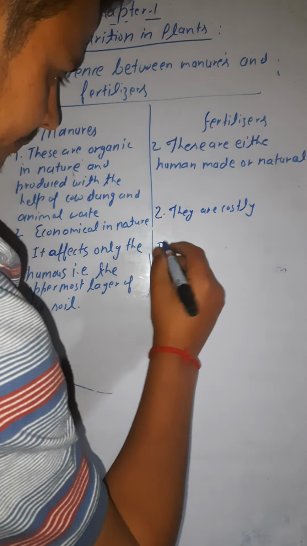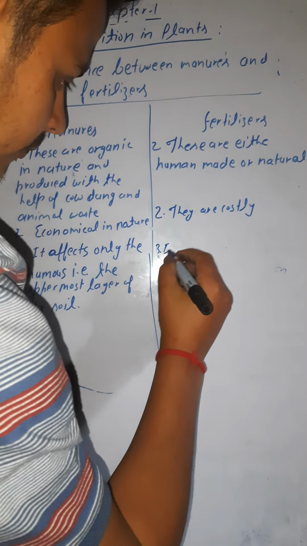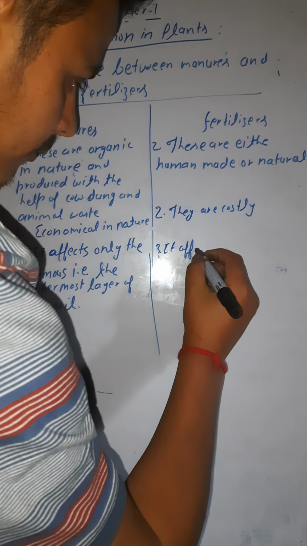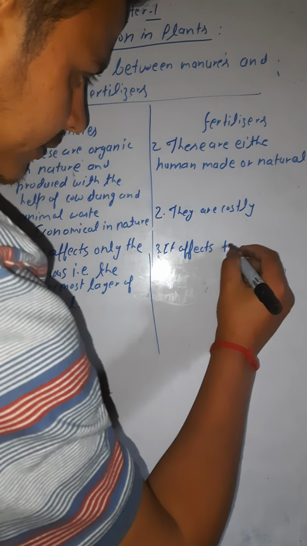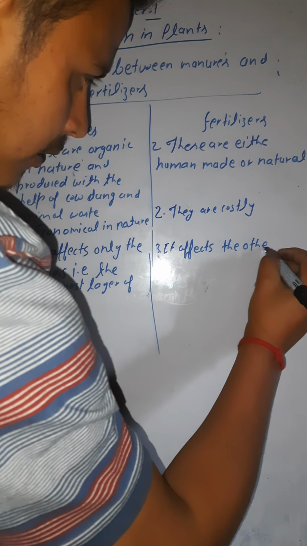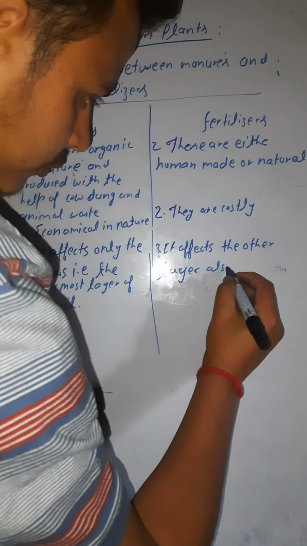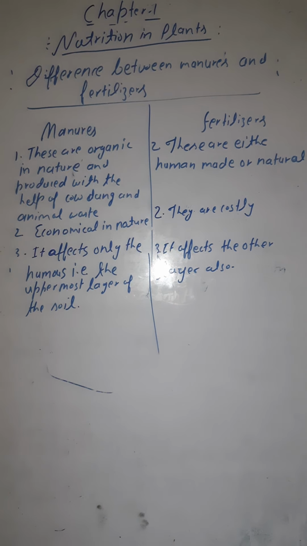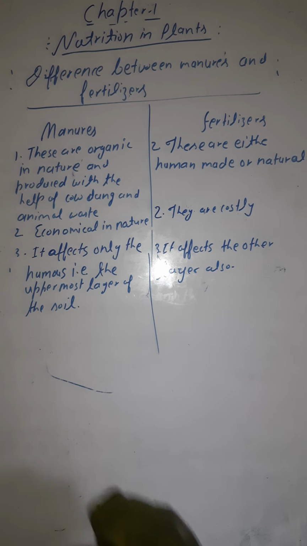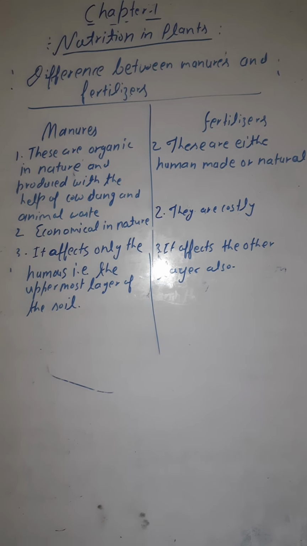It affects the other layer also. So that is why the fertility is more in case of the fertilizers. Okay, so this was the basic difference between the fertilizers and the manures. Okay, so write this.